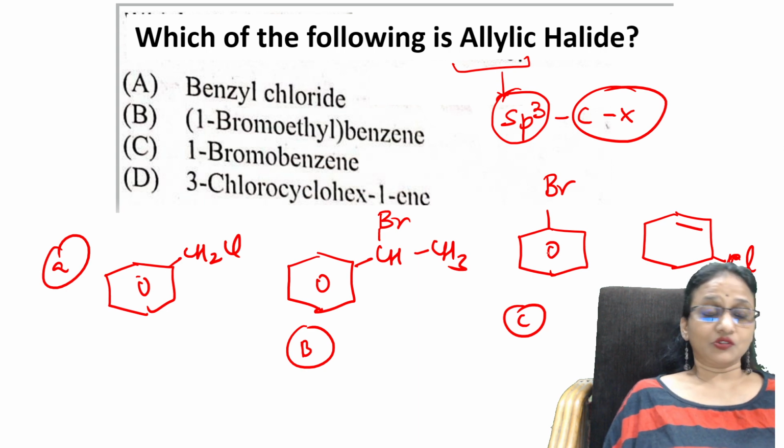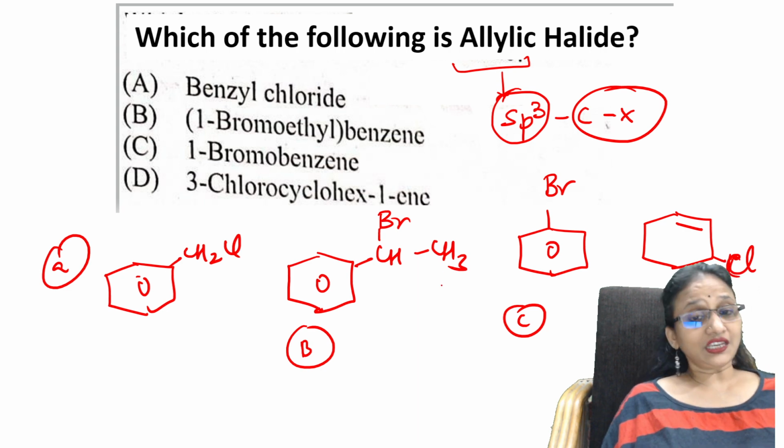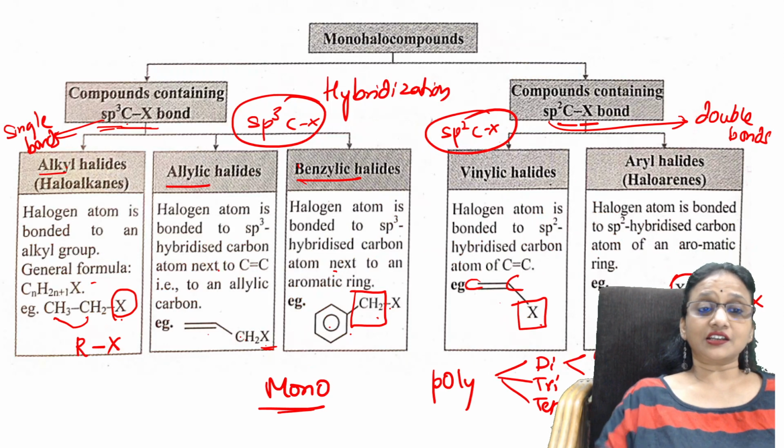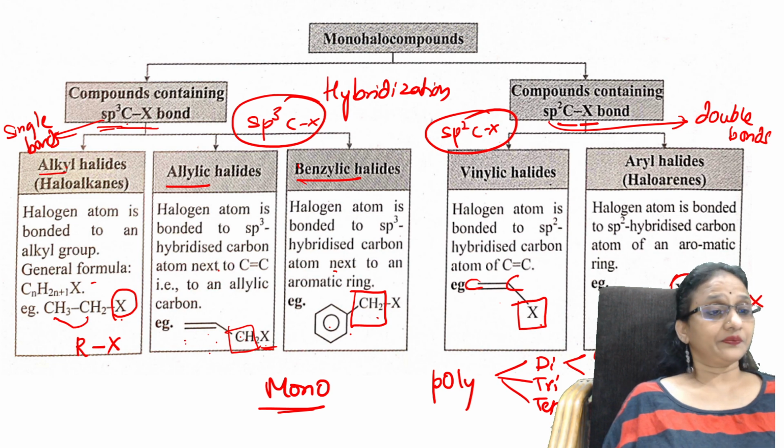The important thing is that in allylic halides the halogen atom should be attached to an sp3 hybridized carbon. If I check the earlier classification, for allylic there should be a CH2 group and then a double bond.